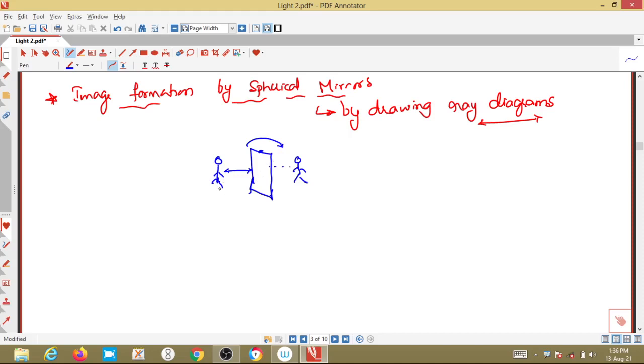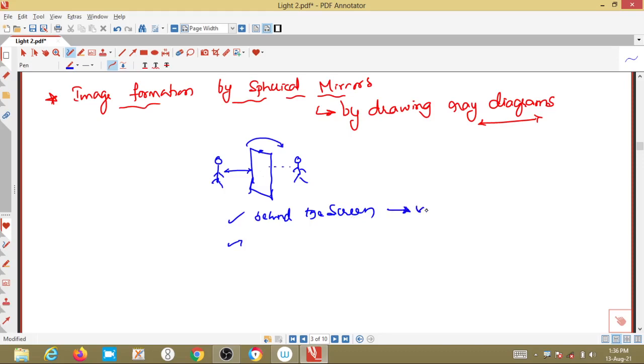Clear now? And how does it look? It appears to be formed behind the mirror first, behind the screen or behind the mirror. Second, it is virtual. That's why we call it virtual.